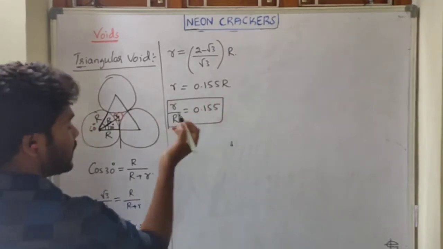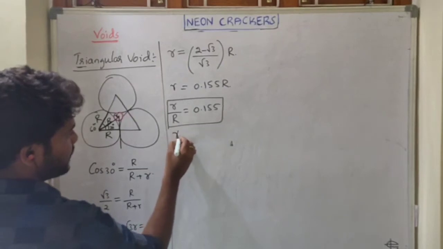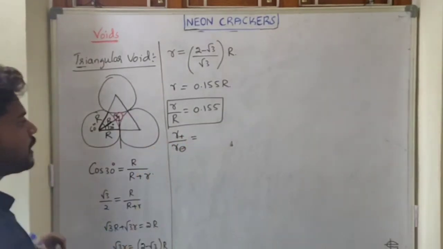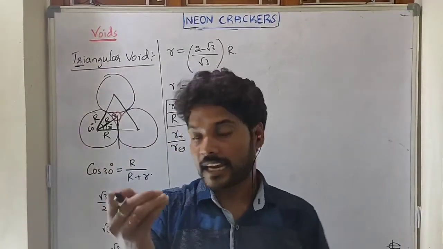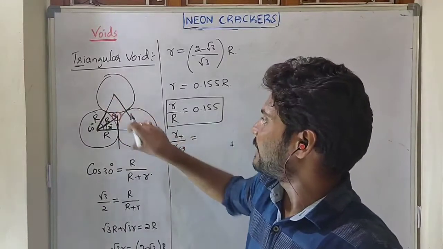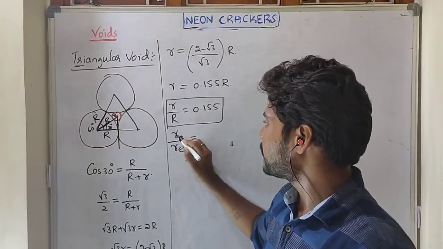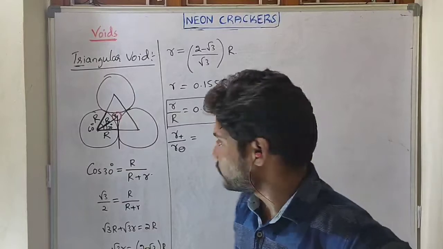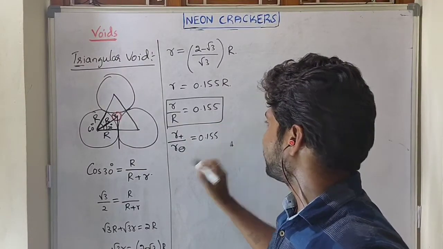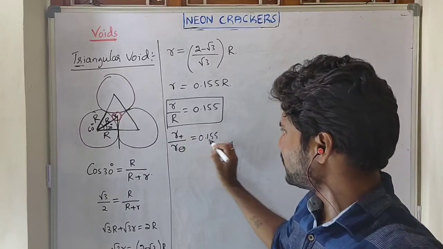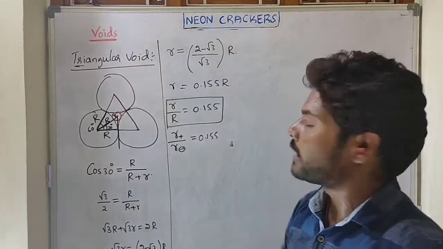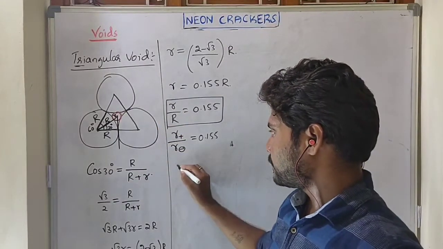Another term they will indicate is r plus upon r minus. What is r plus? R plus is nothing but the small atom, a cation, that is termed as the cavity radius, and r minus is the lattice atom radius. So r plus upon r minus also has the same value, 0.155. If this ratio equals 0.155, then the void is termed as a triangular void.